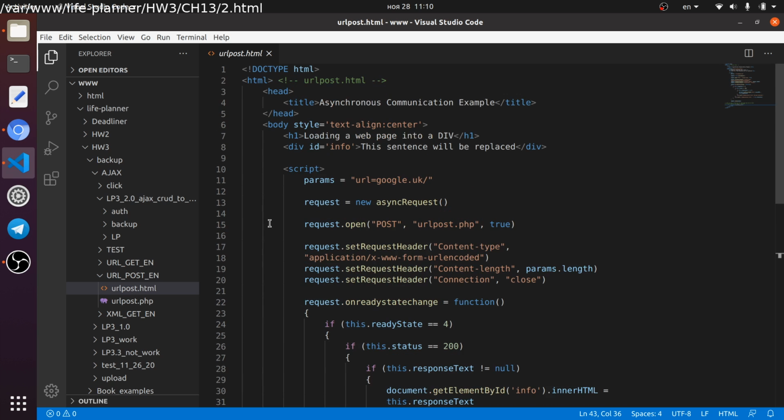And one interesting thing that I realized is that when we use a post method, suppose we have some form with method post, when we submit this form, the page will be reloaded. I didn't know that, so that was new information for me.